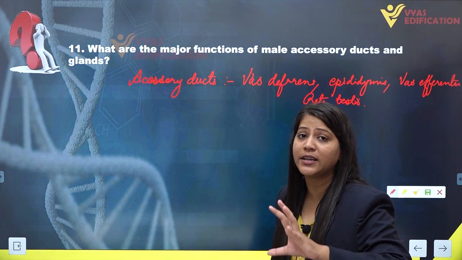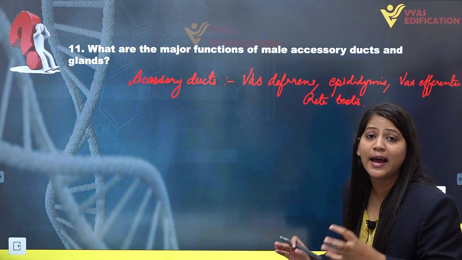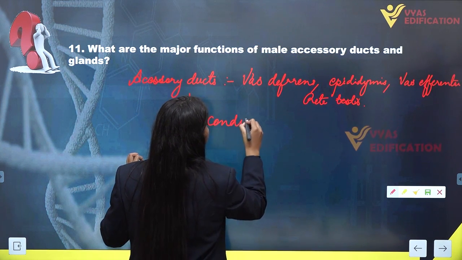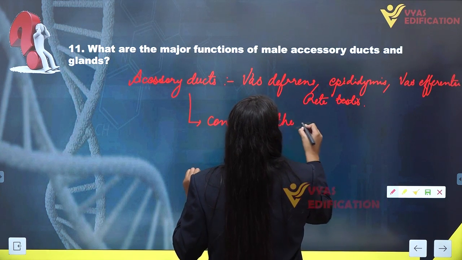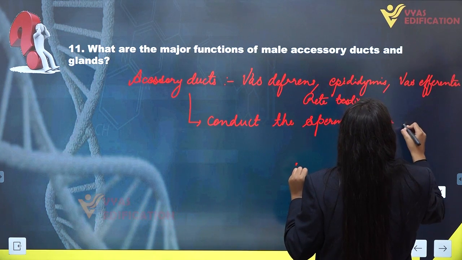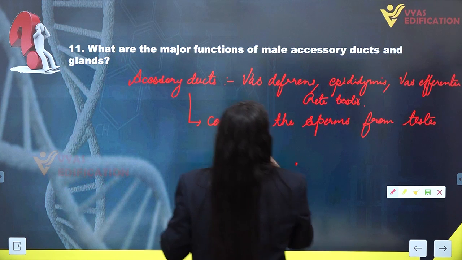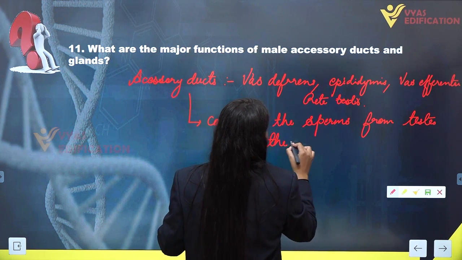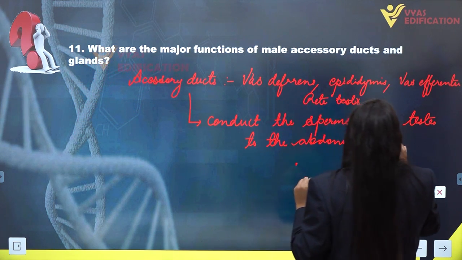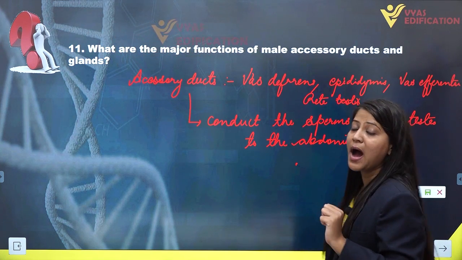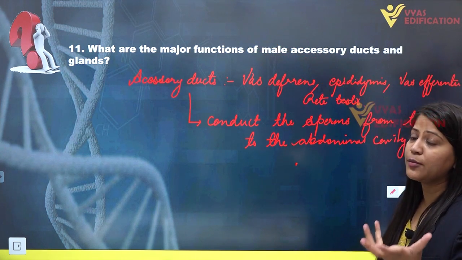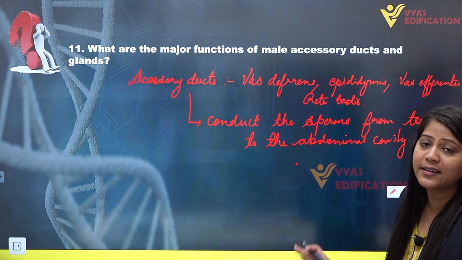the male reproductive system, and the function of all these accessory ducts is just to conduct the sperms or spermatozoa from the abdominal cavity to the outside, so that they can pass the sperm cells outside the body, inside the female reproductive tract. So this is the function of accessory ducts.